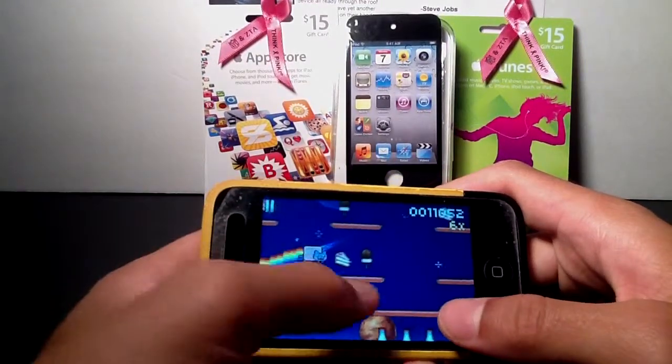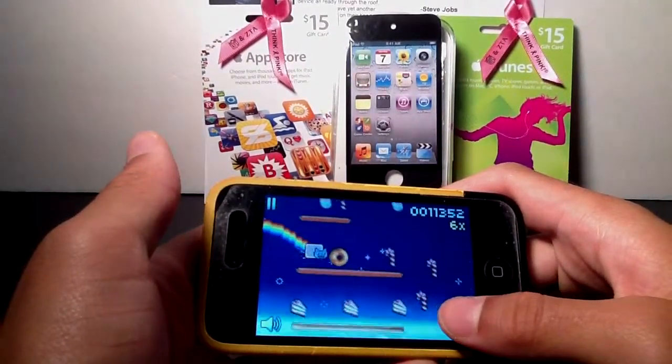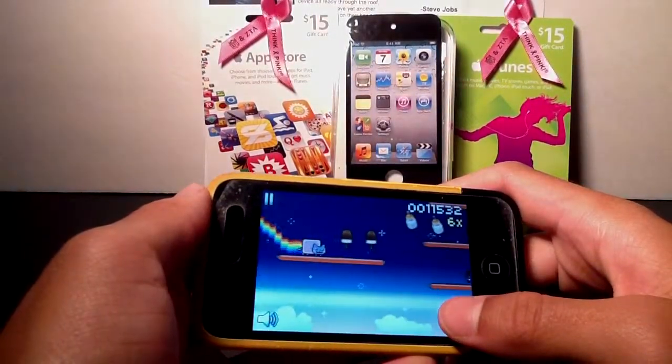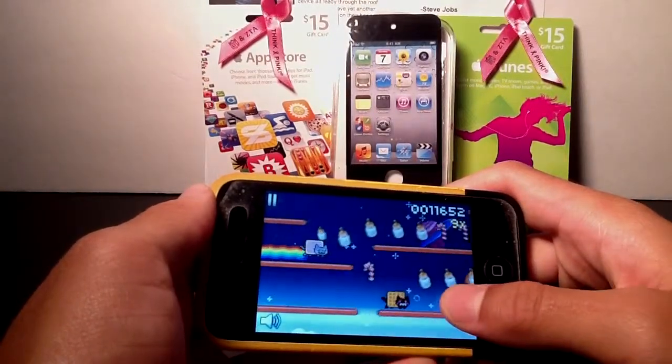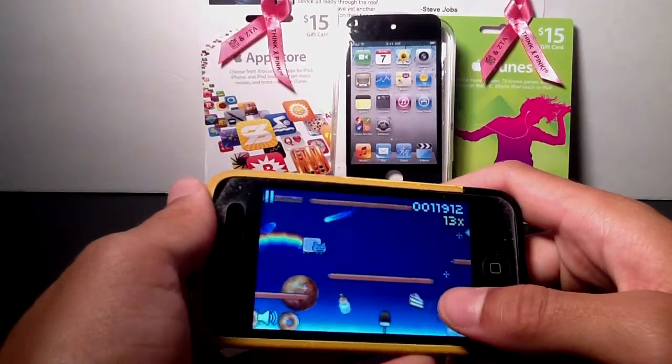Really quickly, there are different types of platforms, just keep that in mind as well. But overall, this is a very neat application. I recommend checking it out. It's very addicting, even with the music in the background. If you love it, then that makes it even more addicting. But this is a very addicting application.